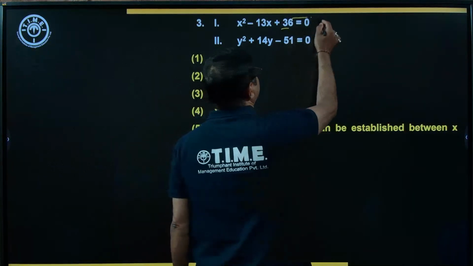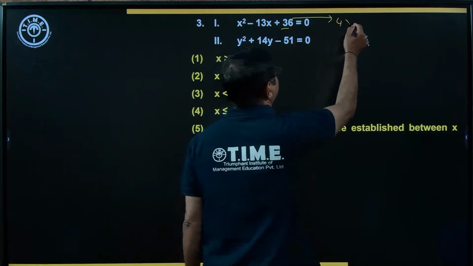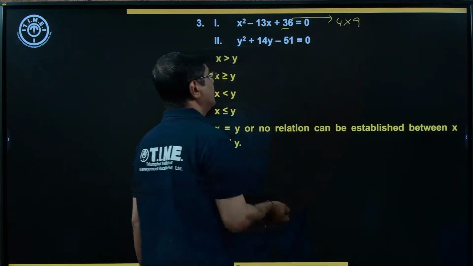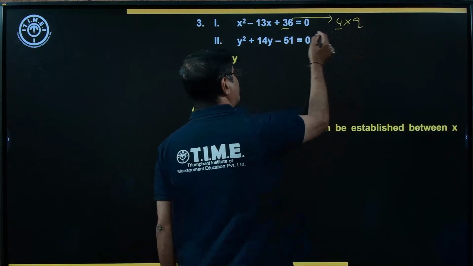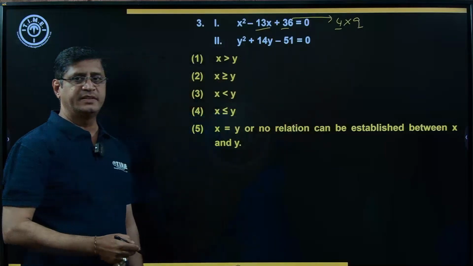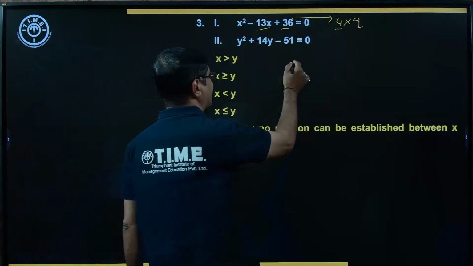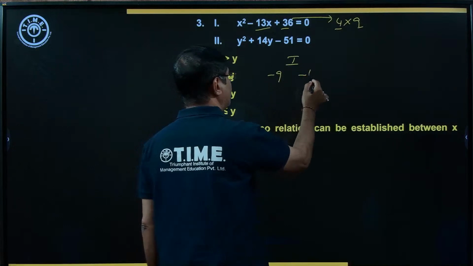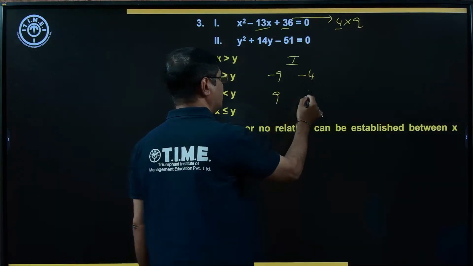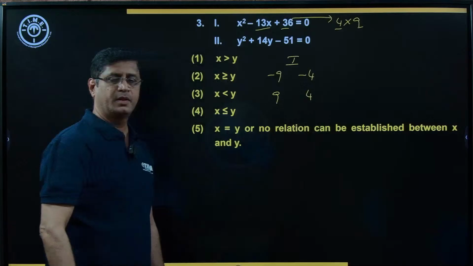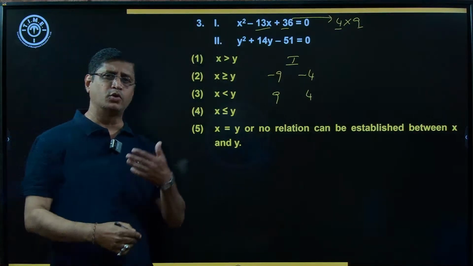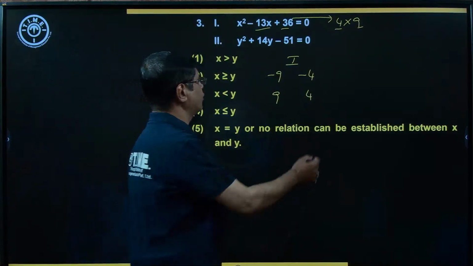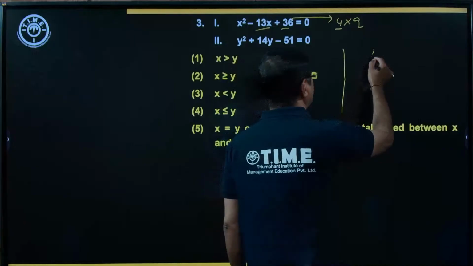36, here I am expressing it as 9 into 4. By adding these two factors, we get the middle term, that is 13. So what are the factors for this first quadratic equation? Minus 9 and minus 4. The roots are 9 and 4. Take the same factors with the opposite sign. Now look at the second quadratic equation, quadratic equation 2.